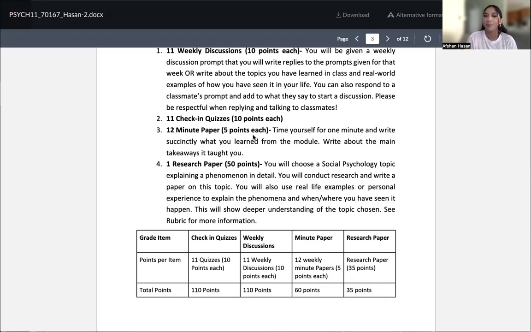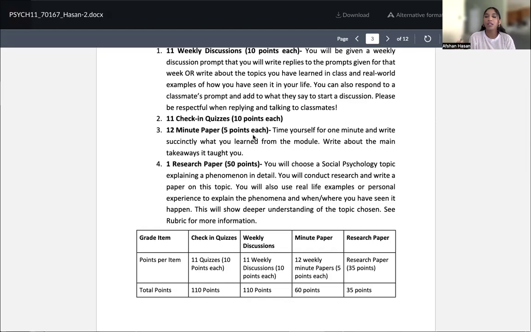Then you have 12-minute papers. This basically just means after you look through your course content and learn whatever you're learning for that week, you type out everything that you've learned, right? So this doesn't have to be like an actual paragraph or a paper. It'll just be like, hey, I learned this, right? Like I learned that conformity is this. This is what I thought when I read this, right? It's very informal. It's to kind of jot all of your thoughts down in one place before you forget it. That's your minute paper.